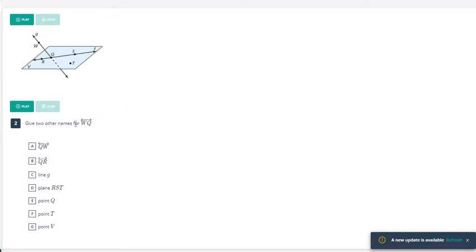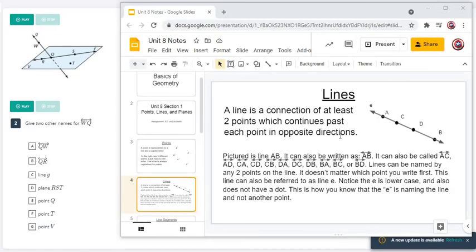Moving on to number 2 here, it says to give 2 other names for line WQ. So if we look over at our notes for lines, there are lots of different ways that we can name lines, and it says that any line can be named by any 2 points on the line, and it does not matter which point you put first. So if we go up here, first of all, the little arrows on the ends mean that this is line WQ. So here's point W, here's point Q. So that means this line here is line WQ.